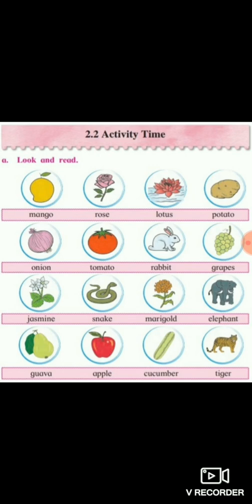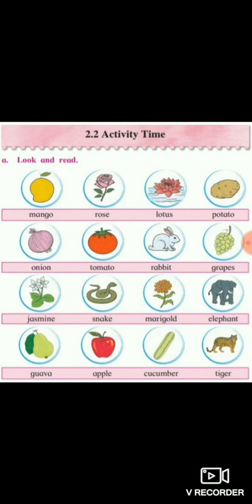The fourth picture, P-O-T-A-T-O, potato. Now potato is a vegetable, fruit, flower or animal? Can you all tell me? Yes, potato is a vegetable. Now in the second row, fifth picture, O-N-I-O-N, onion.